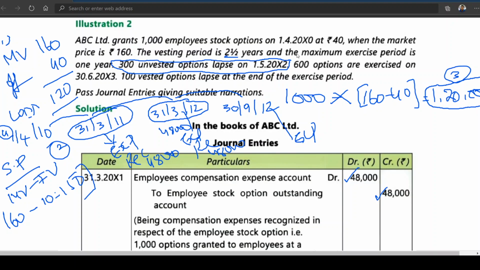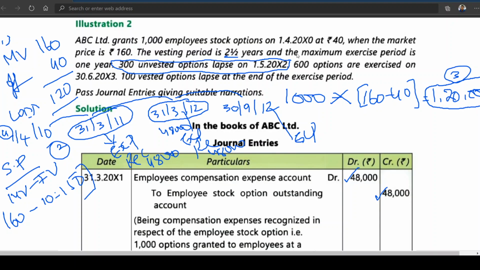But then what happened? 600 options are exercised on 30th June 2013, and 100 vested options lapse at the end of the exercise period. Out of 1000, if you take out 300, 700 options can still be exercised, but only 600 options were exercised on 30th June 2013. They had time till 30th September 2013. So the 100 vested options lapse at the end of the exercise period, meaning 30th September 2013.